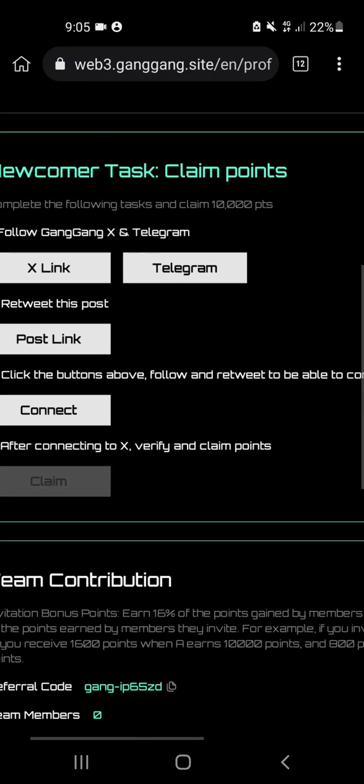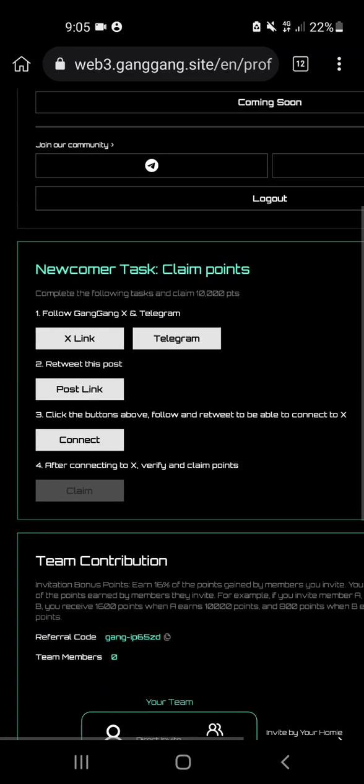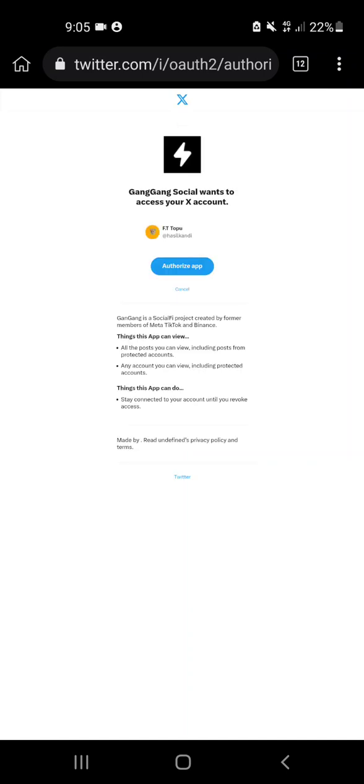Click the button above to follow and be able to connect your Twitter X. Connect there, and it will take access of your Twitter, authorizing so it can see whether you did that properly or not.